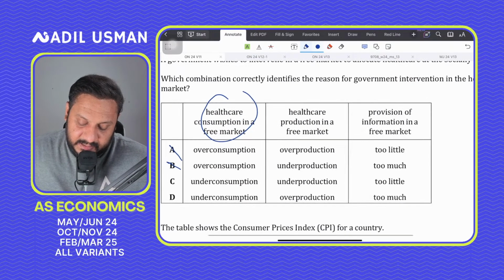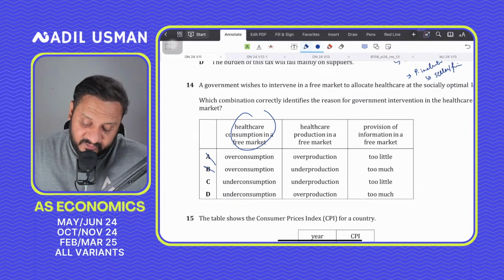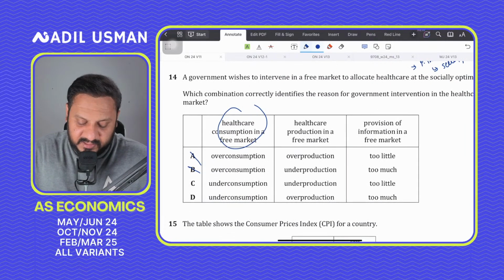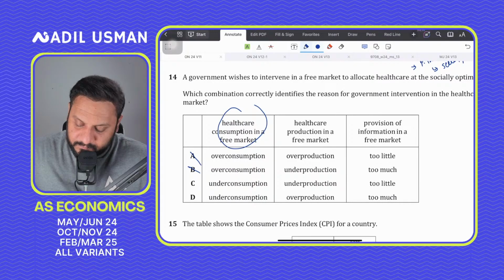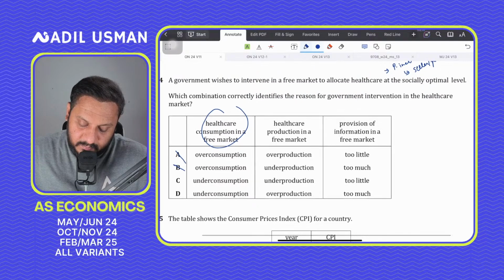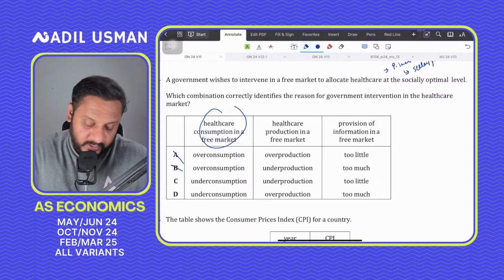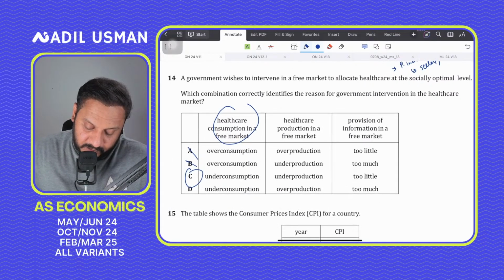In C, it says healthcare production in the market is also underproduced, definitely if under-consumed. If it's under-consumed, then healthcare production is underproduced as well. And information is too little because there's information failure. Okay?